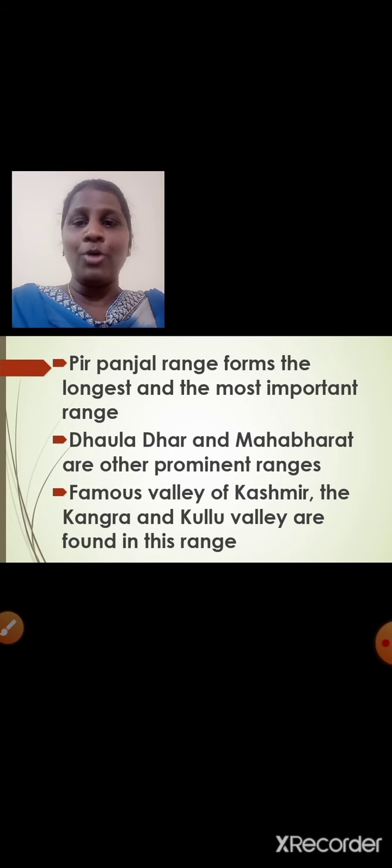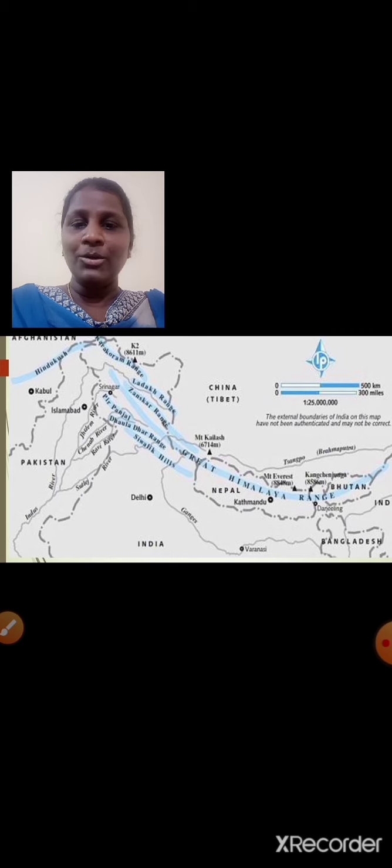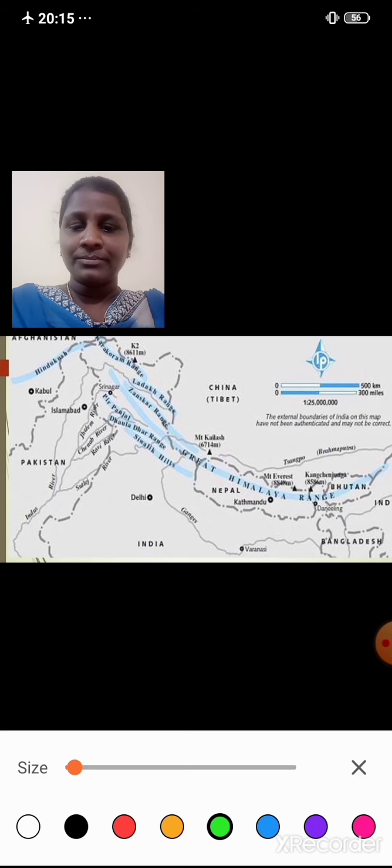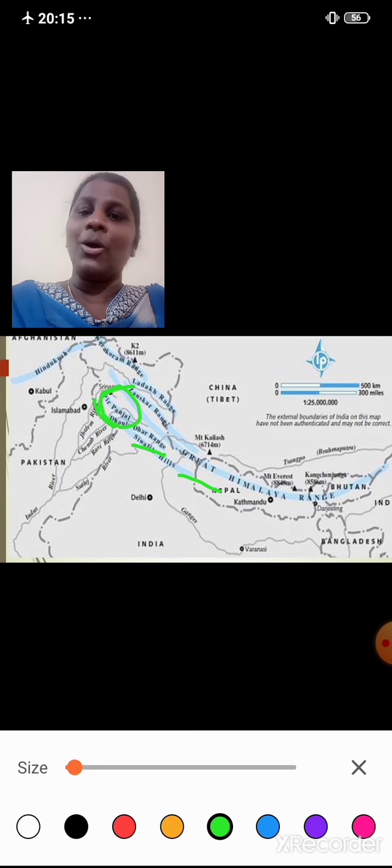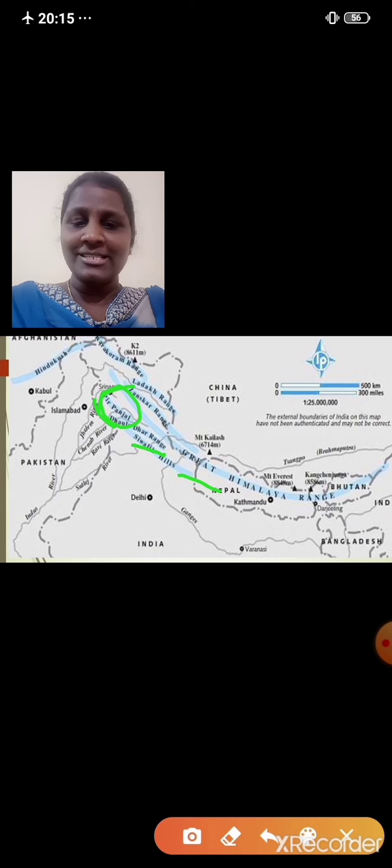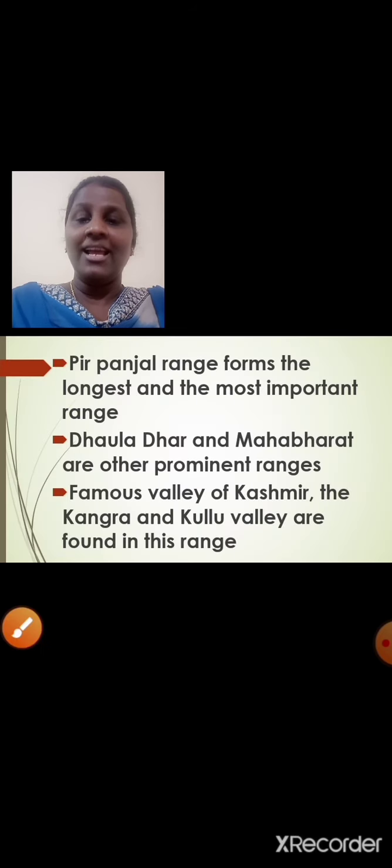Pir Panjal range forms the longest and the most important range. Dhauladhar and Mahabharat are other prominent ranges. Have a look at this map, students. Here is the Pir Panjal range, Dhauladhar range, and below that we have Mahabharat range. So Pir Panjal range is the longest range. Is that clear, students? Once again, Pir Panjal range forms the longest and the most important range. Dhauladhar and Mahabharat are other prominent ranges. Prominent ranges means important ranges.